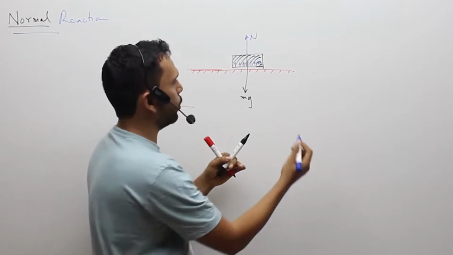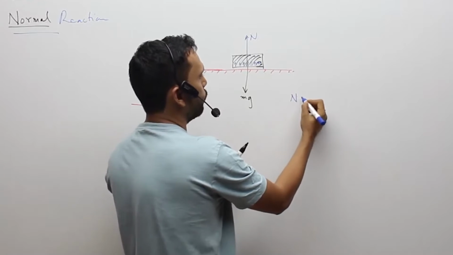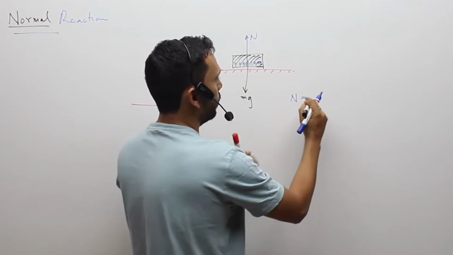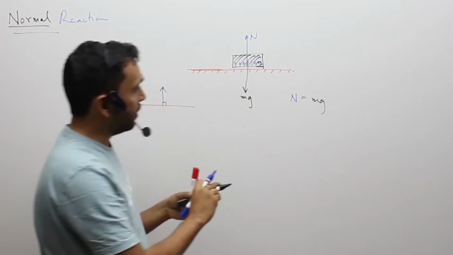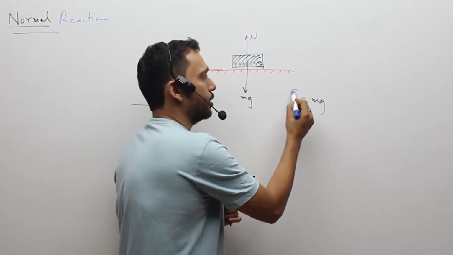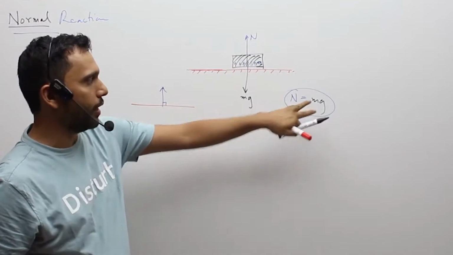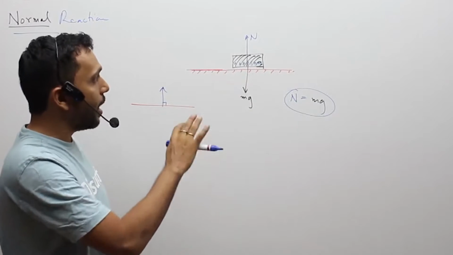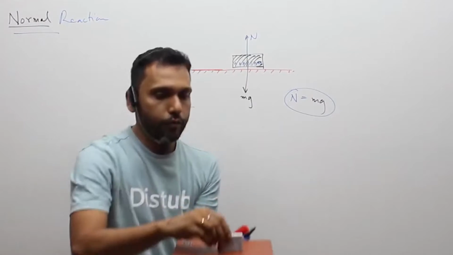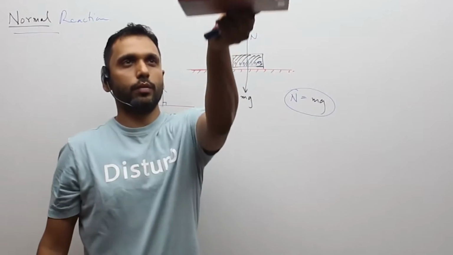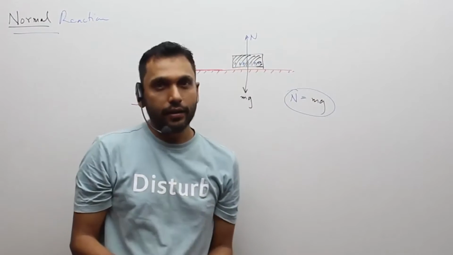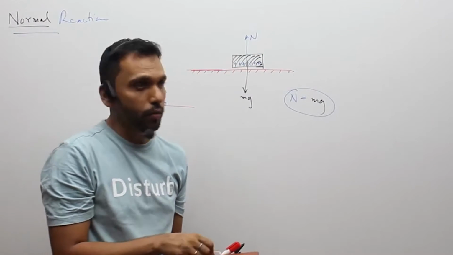So we can extrapolate that the upward force must be equal to mg in this very case. So this is a situational fact. The body is not going up or down, hence normal reaction is equal to mg in this case. Had the body been going up, like for instance now, if the body is going up, then the normal force is not equal to mg.